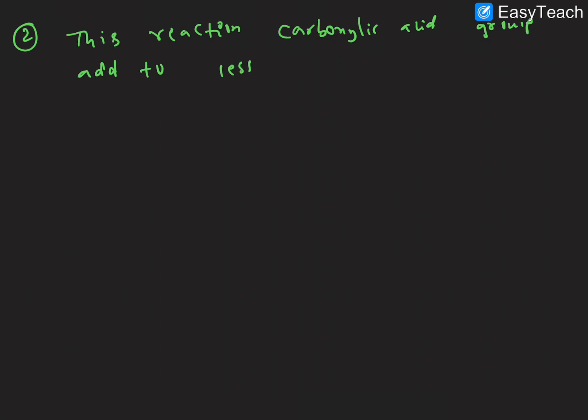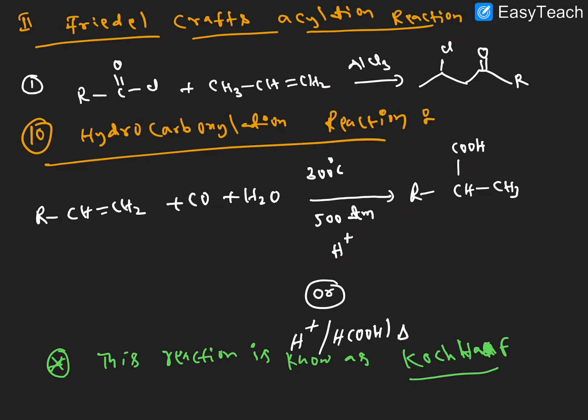Then the next important point, point number 2 here. In this reaction, the carboxylic acid group adds to the side with less number of hydrogens, the carbon with less number of hydrogens.